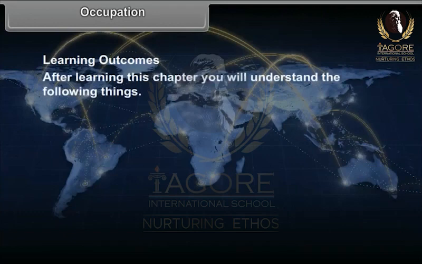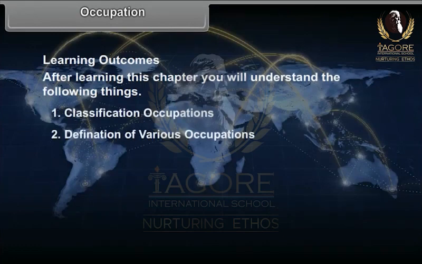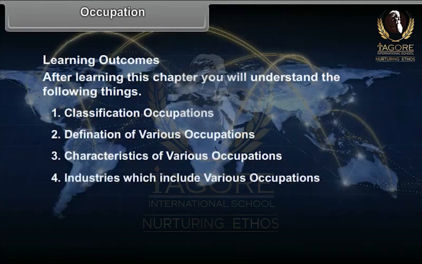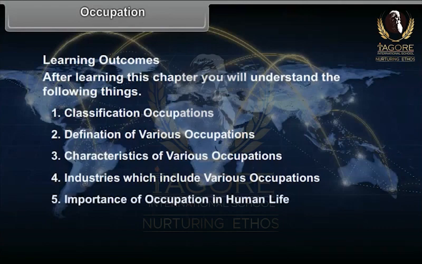After learning this lesson, you will understand the following things. 1. Classification of occupations. 2. Definition of various occupations. 3. Characteristics of various occupations. 4. Industries which include various occupations. 5. Importance of occupations in human life.